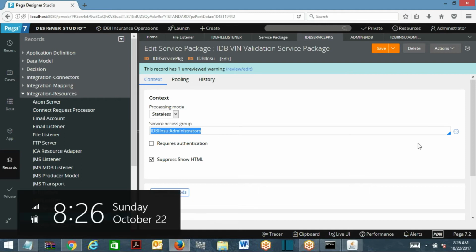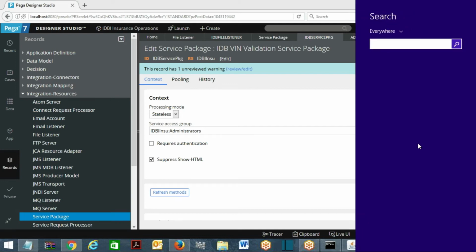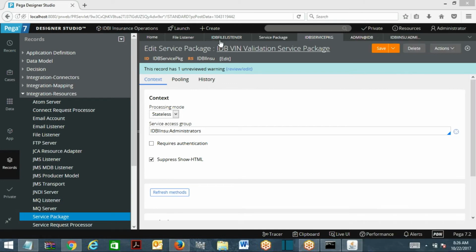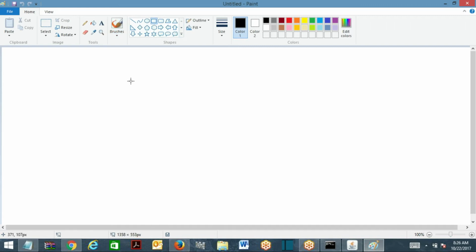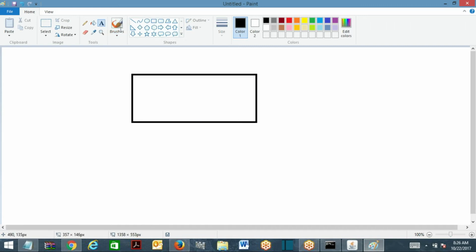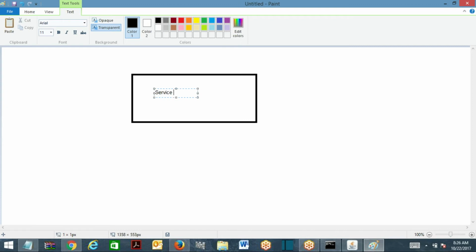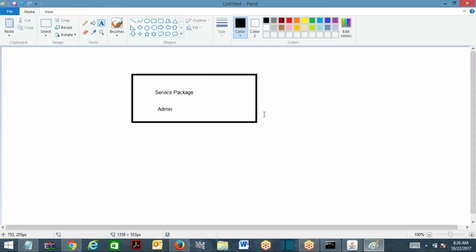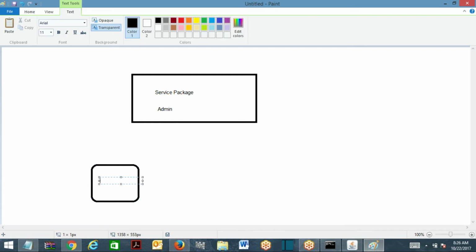So look here. This is a service package. The service package is associated with an access group, suppose admin level, so it's related to the administrator access group. Now when you create a new service, I am creating a service for, suppose, vehicle identification number validation.